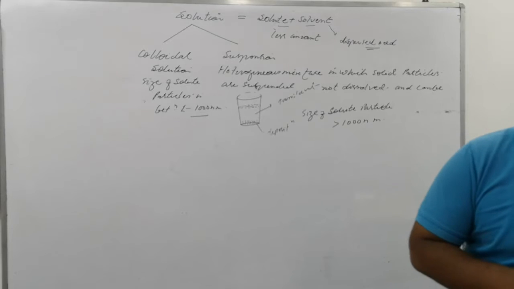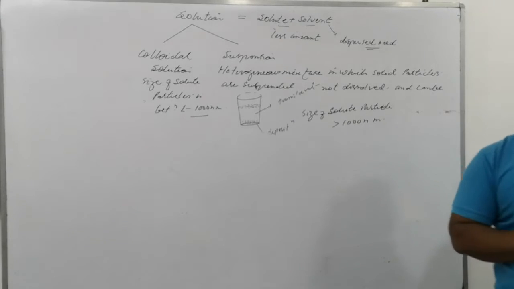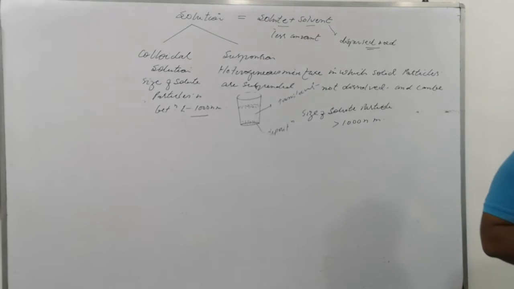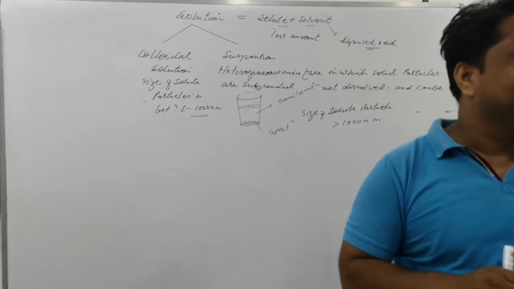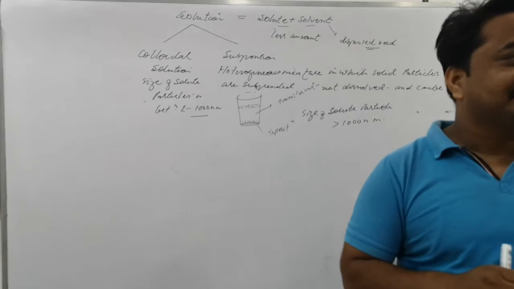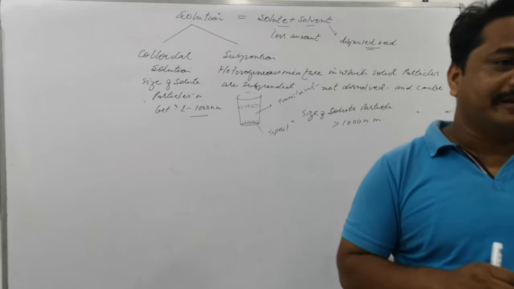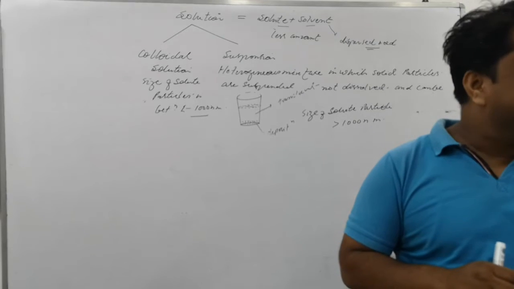Now you got the colloidal here. The size matters, and the zigzag motion of the solute particles in the colloidal solution is called Brownian motion. This is called Brownian motion. So a question comes: write a short note on Brownian motion and Tyndall effect.